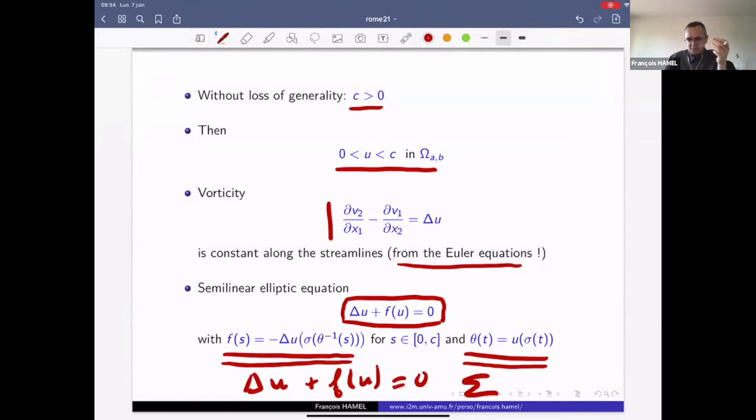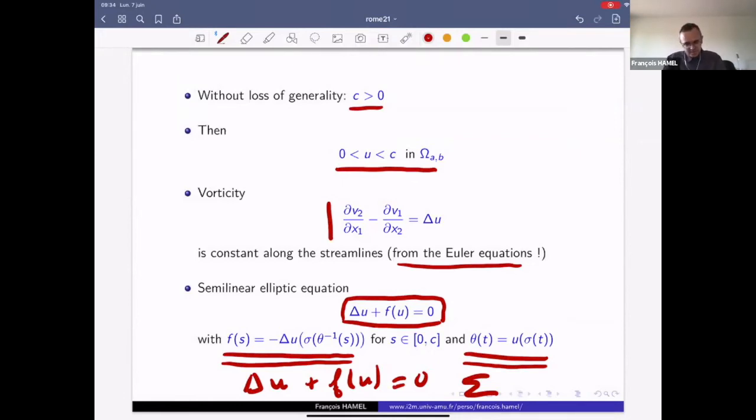Once we have this equation along capital sigma, since u and Laplace of u are constant along the streamlines, and since each streamline intersects the trajectory capital sigma, therefore we have this equation Laplace u plus f of u equals 0 in the whole domain. Okay?